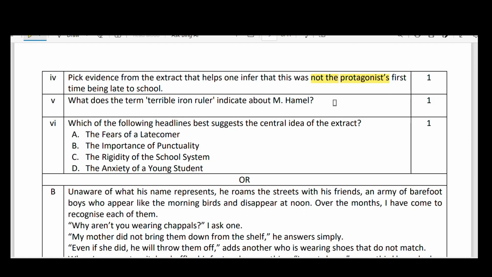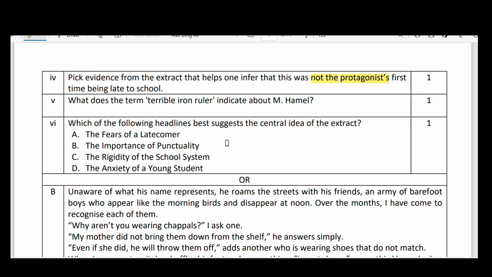What does the term "terrible iron ruler" indicate about M. Hamel? It indicates his strictness or severity. Okay. Which of the following headlines best suggests the central idea of the extract? The fears of the latecomers?